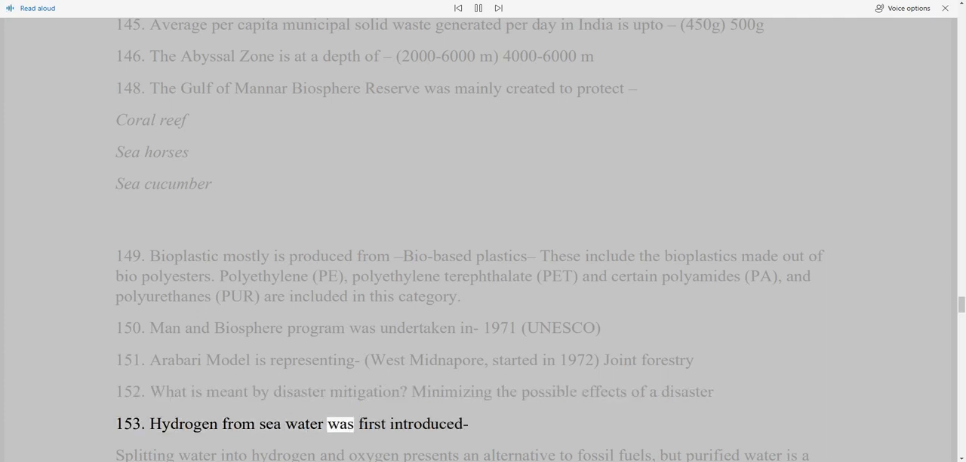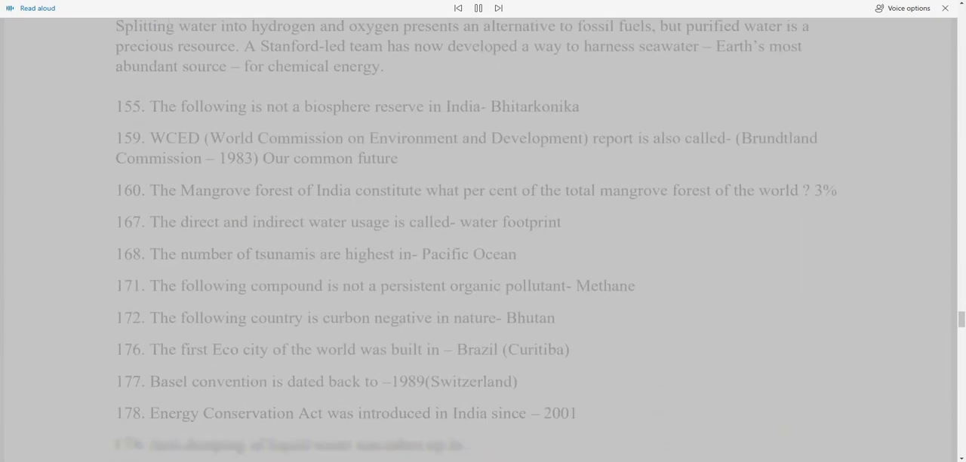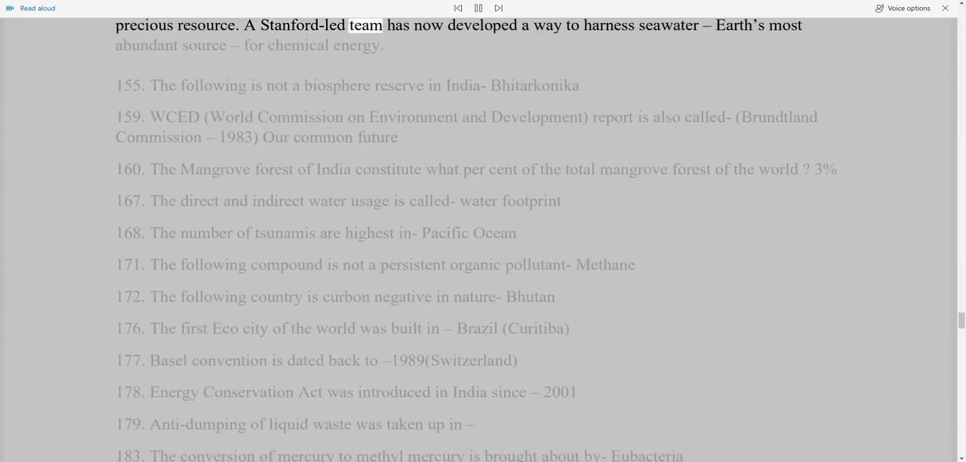Hydrogen from seawater was first introduced. Splitting water into hydrogen and oxygen presents an alternative to fossil fuels, but purified water is a precious resource. A Stanford-led team has now developed a way to harness seawater, Earth's most abundant source, for chemical energy. 155. The following is not a biosphere reserve in India.